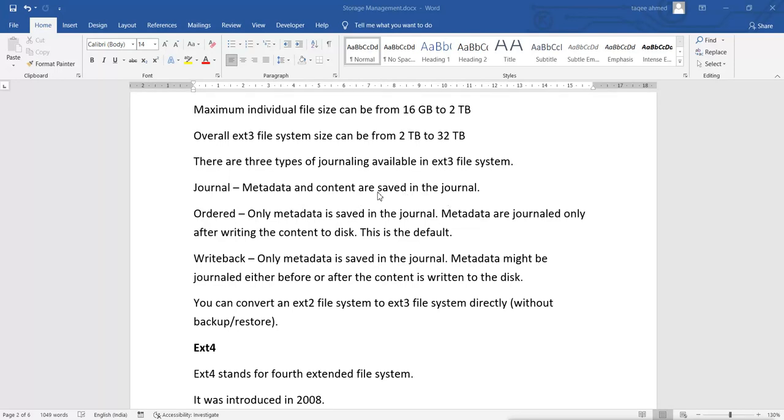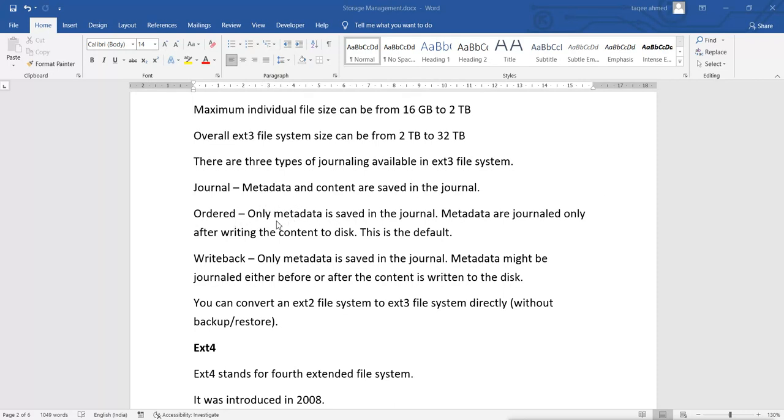We have 3 types of journaling: journal, ordered, and writeback. In journal mode, both metadata, that means information about the data, and content, that means the actual data, are saved first in the journal and then in the hard disk. So it will take more time.